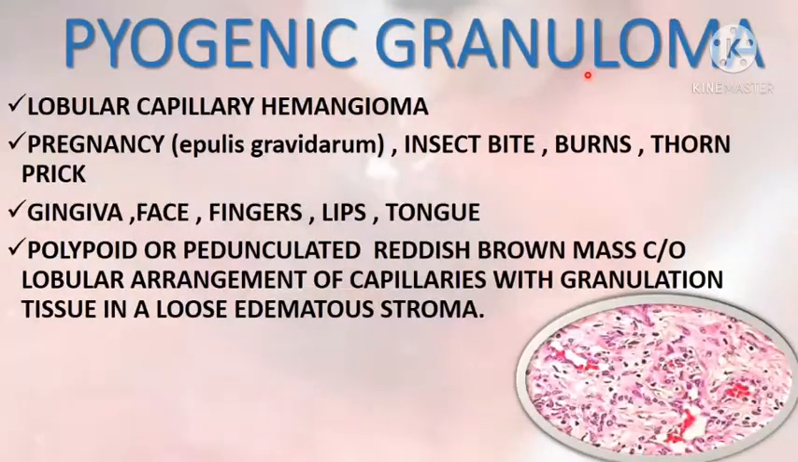Next, coming to pyogenic granuloma, which is otherwise called lobular capillary hemangioma. If it presents in pregnancy, it is called epulis gravidarum, which may also occur after insect bite or in a burns patient after some kind of burns and even after thorn prick. The common sites include gingiva, face, fingers, lips and tongue. It usually presents as polypoid or pedunculated reddish brown mass which is composed of lobular arrangement of capillaries with granulation tissue in a loose edematous stroma. You can appreciate here loose edematous stroma and capillaries.